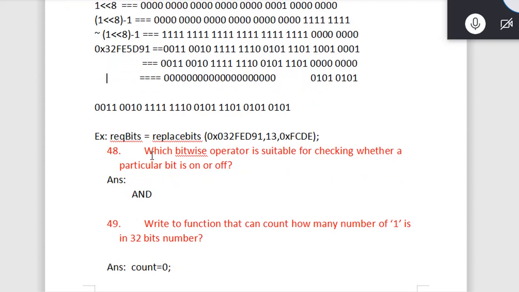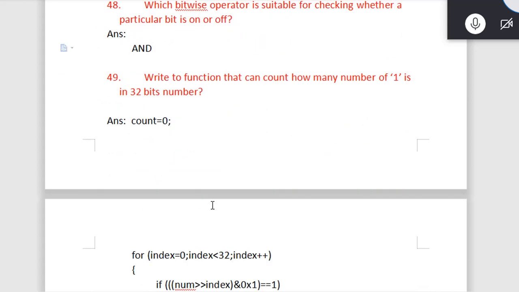Another question is: which bitwise operator is suitable for checking whether a particular bit is on or off? The AND operation is suitable for this. Through the AND operation you can check it. This question will tell you more detail. The question is which bitwise operator is suitable for checking a particular bit is on or off. So the AND operator is suitable. See the next question, it will help you to understand in detail.